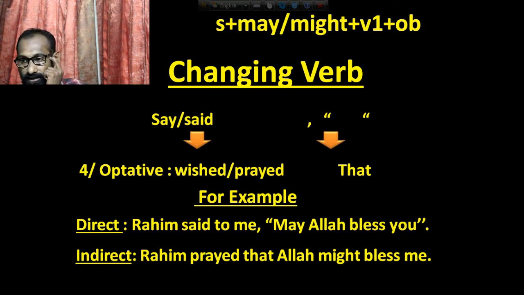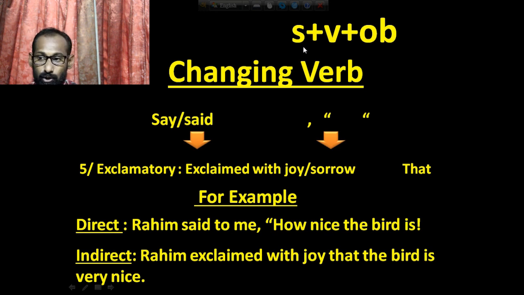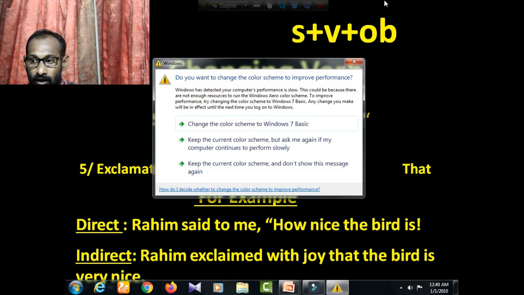Now the last sentence is the exclamatory sentence. For an exclamatory sentence, you have to use exclaimed with joy for very happy news, and you can use exclaimed with sorrow for sad news, and that instead of inverted comma. The next structure will be subject plus verb plus object. It may be present tense, it may be past tense. Look at the example.